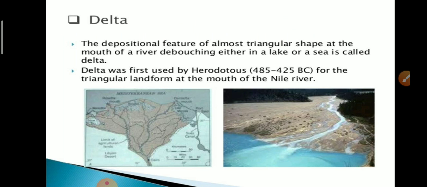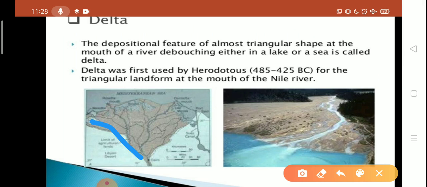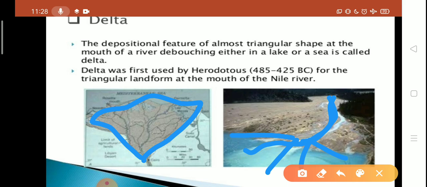Delta. When the river reaches the sea or ocean, the fine sediments are deposited at its mouth and form a fan shaped alluvial area. This is known as delta. Look at this picture. This picture shows the delta area. When the river reaches the sea, it forms such a structure, and this structure is known as delta.